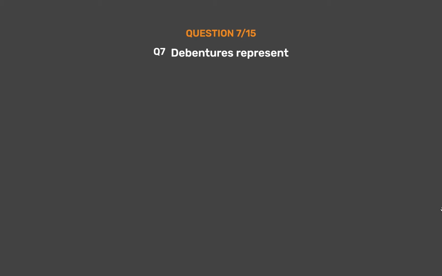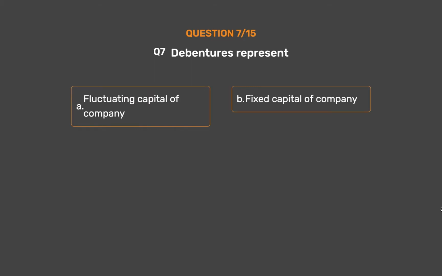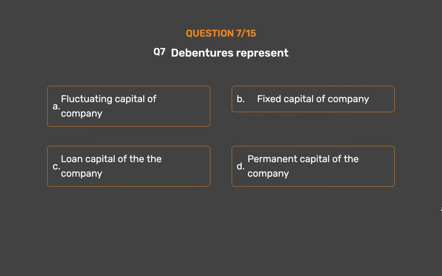Question number 7. Debentures represent Option A. Fluctuating capital of company. Option B. Fixed capital of company. Option C. Loan capital of the company. Option D. Permanent capital of the company.